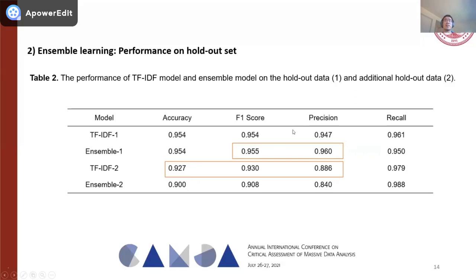But if we move to the additional holdout data, which only included 1,000 samples with abstract only, the TF-IDF outperformed the ensemble learning model with a higher accuracy, higher F1 score, and higher precision. This result generally indicates that on both dataset 1 and dataset 2 for the holdout data, the TF-IDF and the ensemble learning model perform very well. But the TF-IDF model may be preferred when the abstracts are there and without any titles, as in holdout dataset 2.